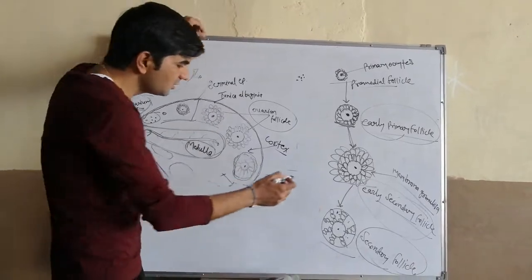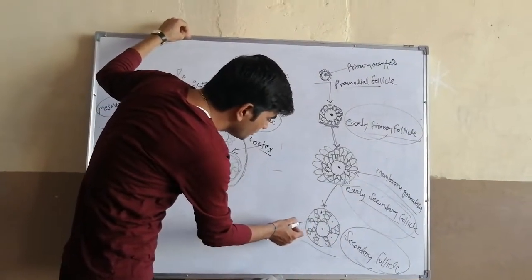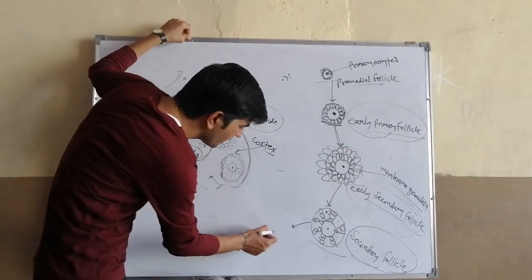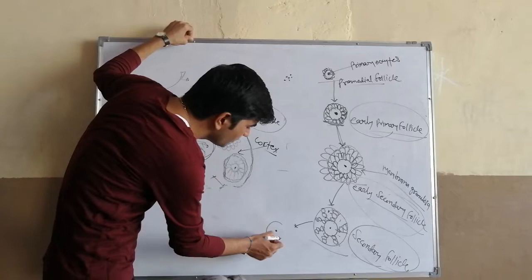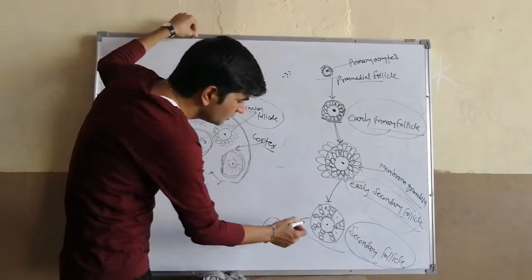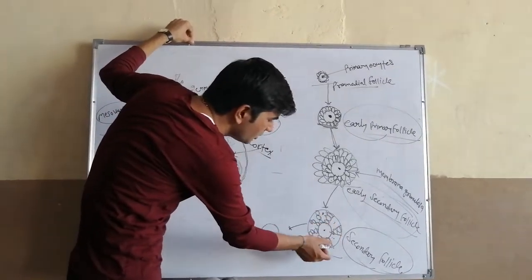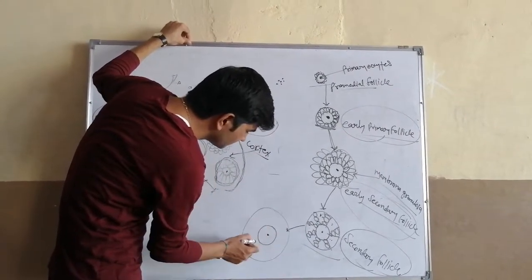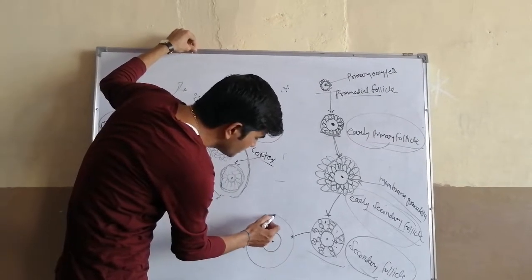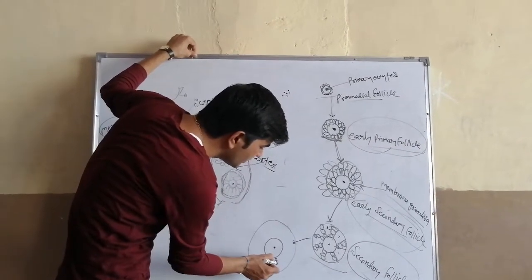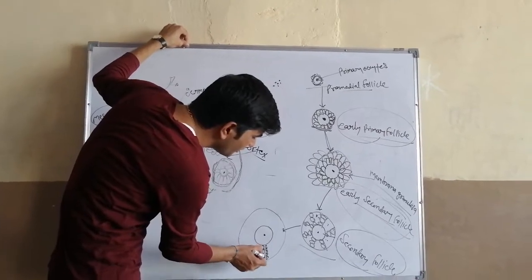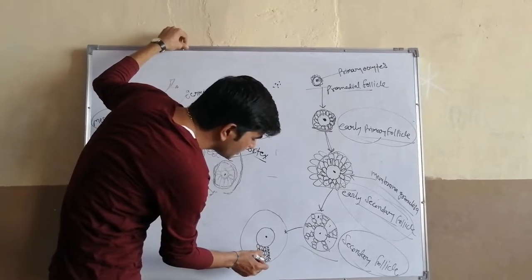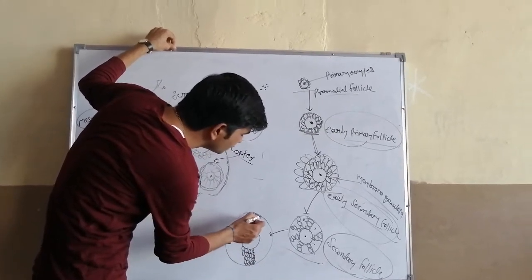The secondary follicle is converted into the tertiary follicle. This is the primary oocyte surrounded by a layer, and then the small spaces are converted into large spaces, like this, like this. The small spaces are converted into a large space, and all cells are united in a particular direction and particular way. This structure is the tertiary follicle stage.